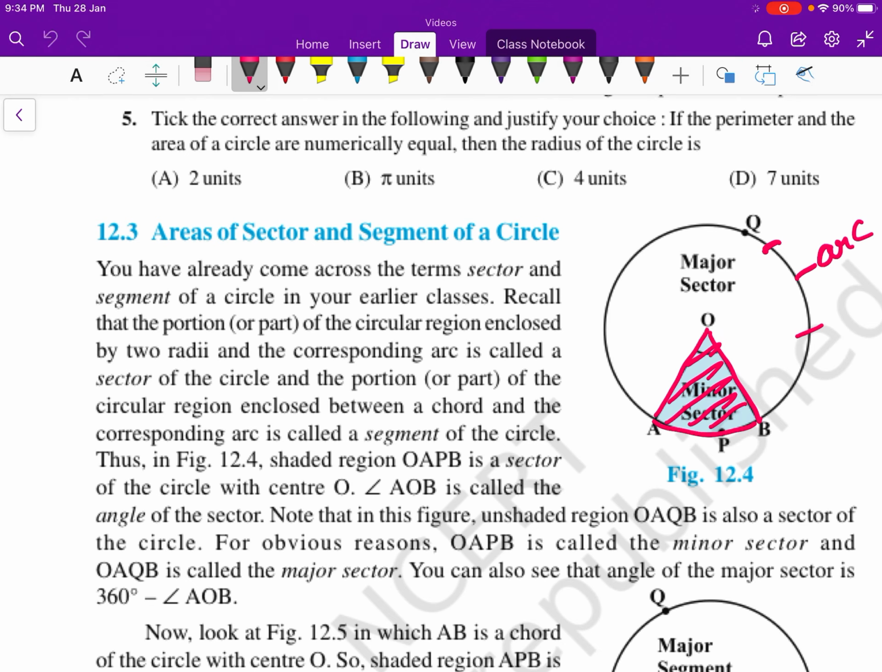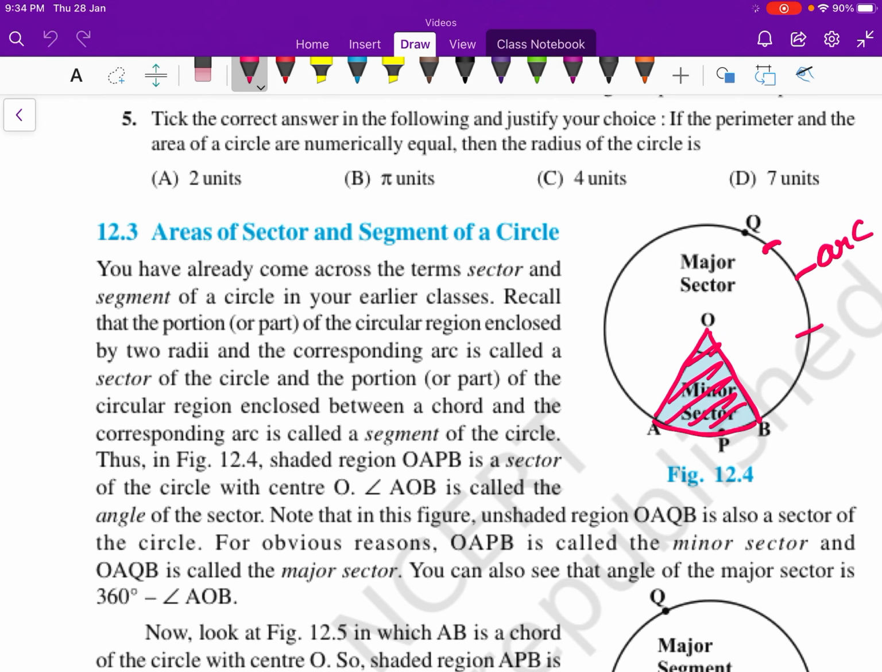Likewise, a chord, the arc and the region enclosed by that chord and arc is called a segment. Like the sector, there are major and minor segments. The segment which encloses the center of the circle is the major segment, and the segment which does not enclose the center of the circle is called the minor segment. So, we have already come across the terms sector and segment of a circle in our earlier classes.